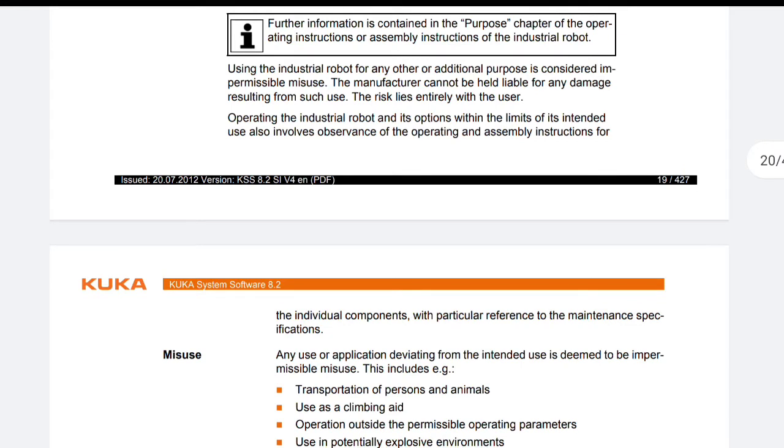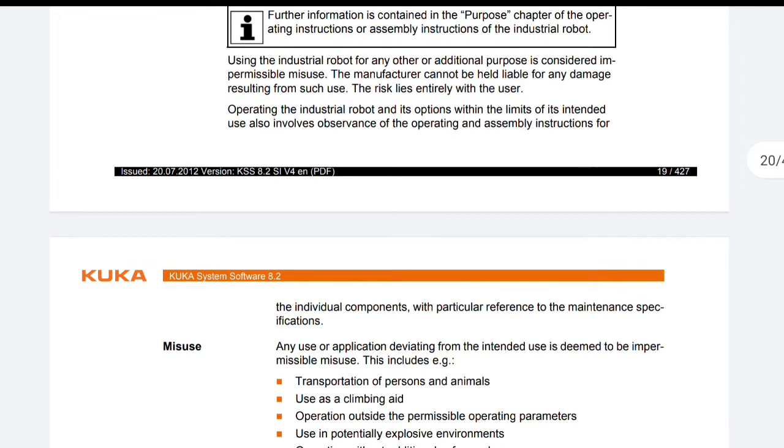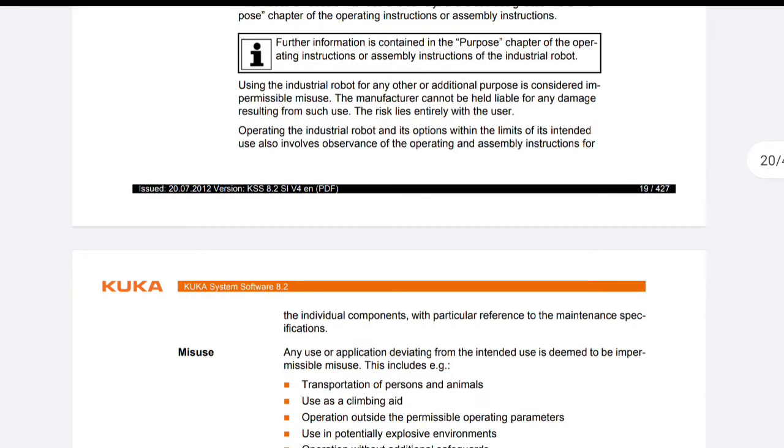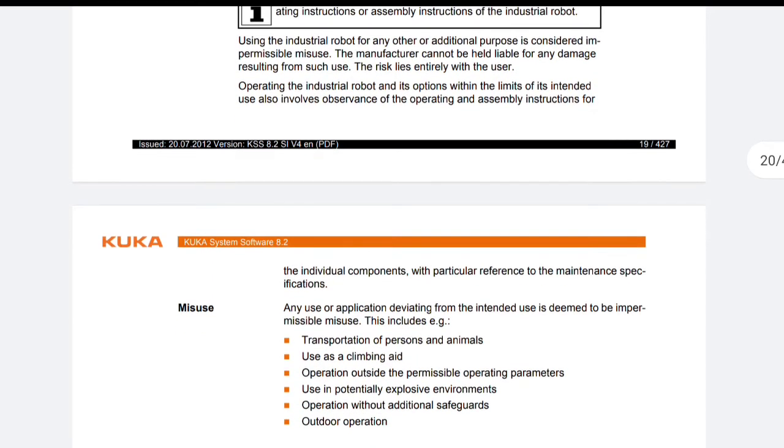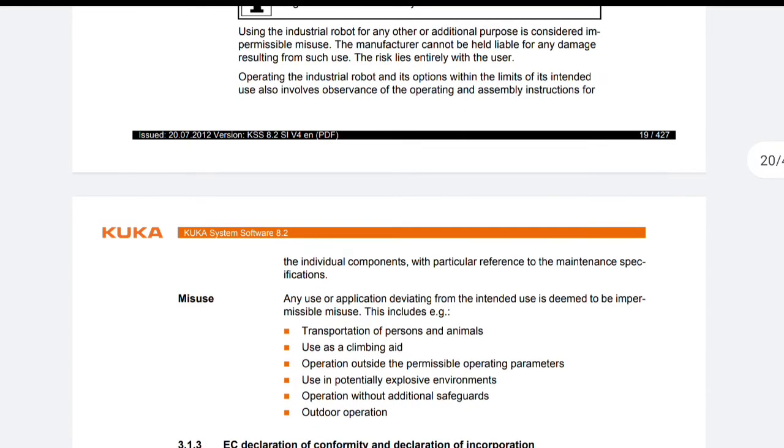Misuse. Any use or application deviating from the intended use is deemed to be impermissible use. This includes, for example, transportation of persons and animals, use as a climbing aid, operation outside the permissible operating parameters, use in potentially explosive environments, operation without additional safeguards, outdoor operation. EC declaration of conformity and declaration of incorporation.